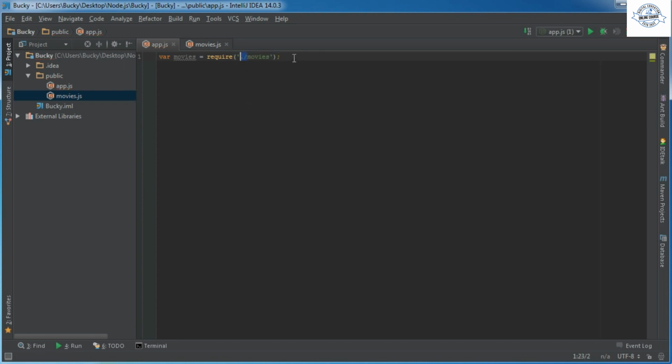This syntax may look a little confusing, so I'll break it down. This dot slash is just a syntax that says look in the same directory that I am at for a file called movies. We know app.js is in this directory, public, so it's going to scan this directory and look for a file called movies.js.